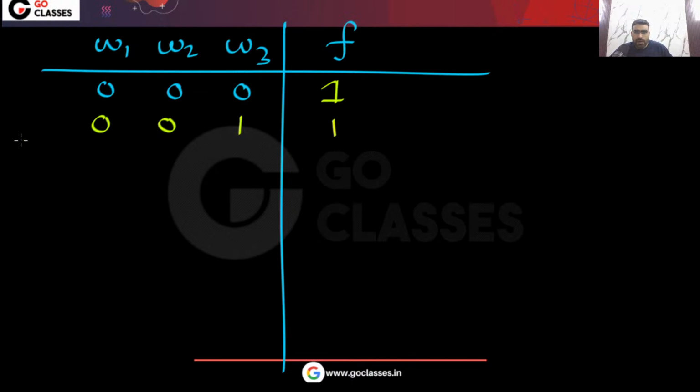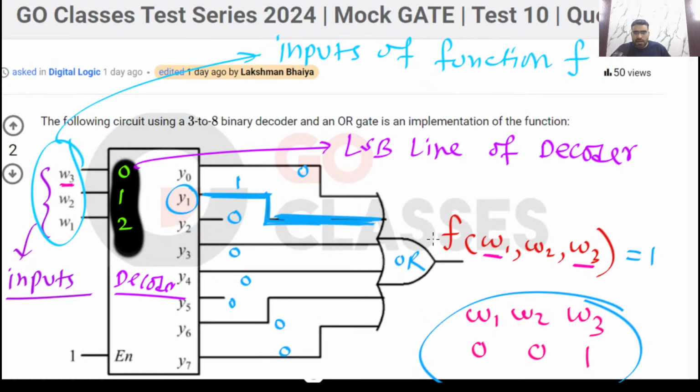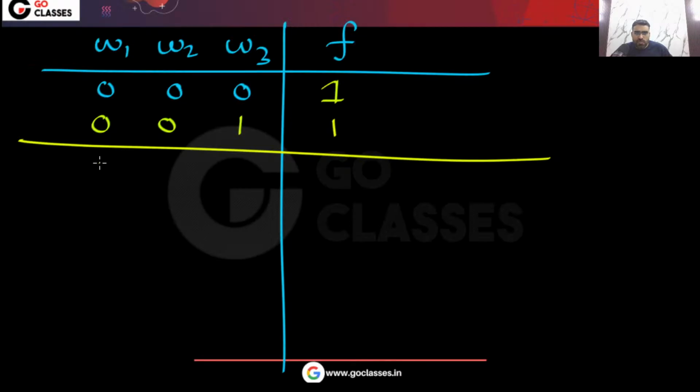Very simple. Now you can easily find for the remaining combinations when your function value will become 1. Look at which output lines of the decoder are input to the OR gate. In this decoder, you can see Y0, Y1, similarly Y3, Y4, also Y6. These are the inputs to the OR gate. Yes or no?